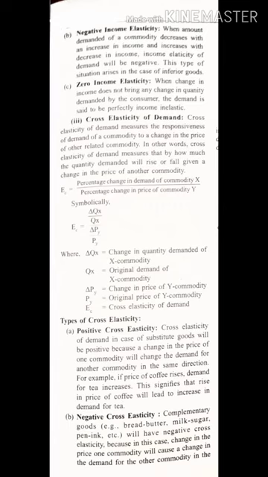Next is negative cross elasticity. This is the one I explained in case of joint goods, like complementary goods. Complementary goods are the ones which come together, like bread and butter. In this case, if the price of one commodity changes, the demand of the other commodity will be affected. Like if the price of a pen is high, the demand for refills will decrease. So it has an inverse relationship, that is opposite, and when it is opposite, it is negative cross elasticity.